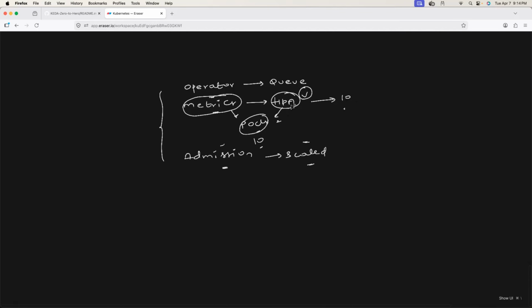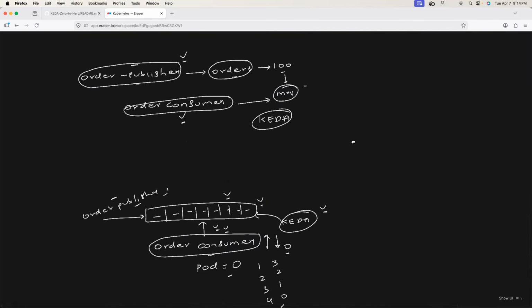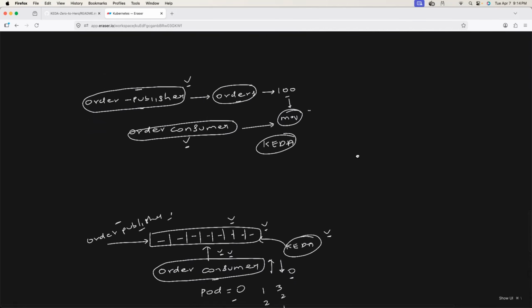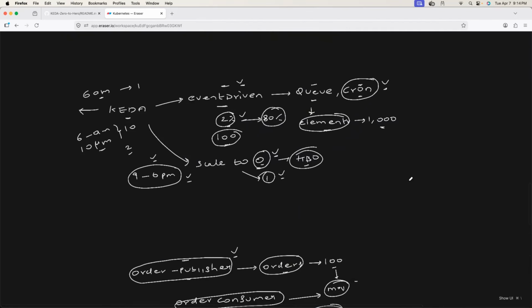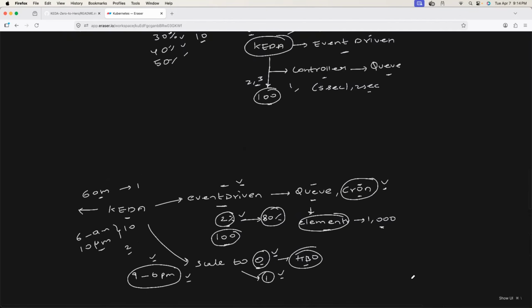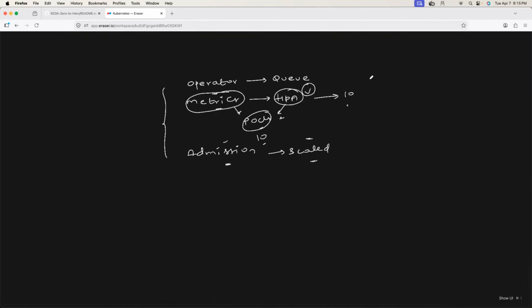Overall, what is KEDA? KEDA is a proactive approach. But what is HPA? HPA is a reactive approach. In most of the cases, HPA might work the best for you. But in the rare cases where you are working with applications which have to be scaled in no time, or when you are working with sensitive applications with respect to scaling, then you might have to go with Kubernetes event-driven autoscaling, that is KEDA.